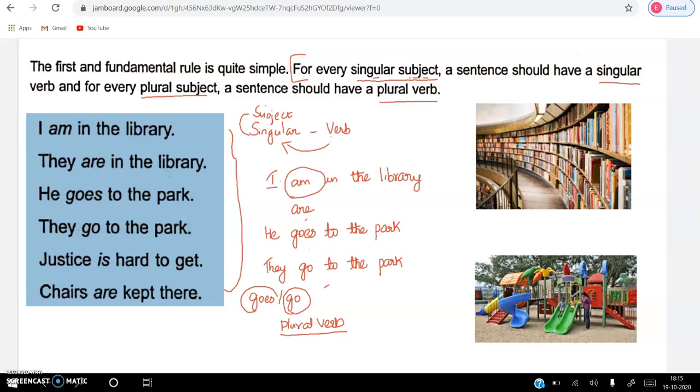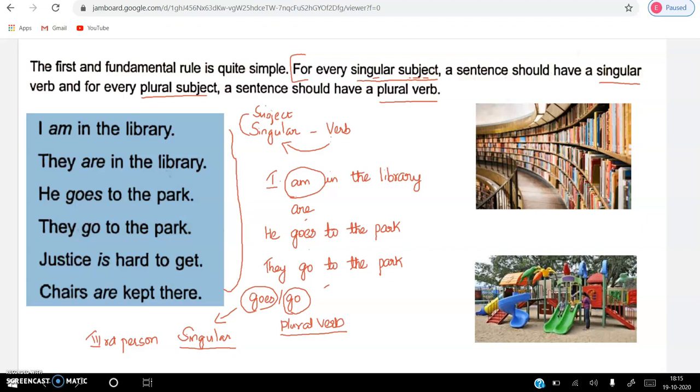And this is called a singular verb: goes. This is applicable only to the third person singular.